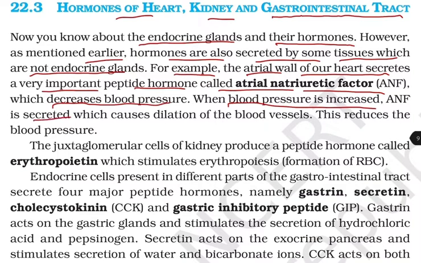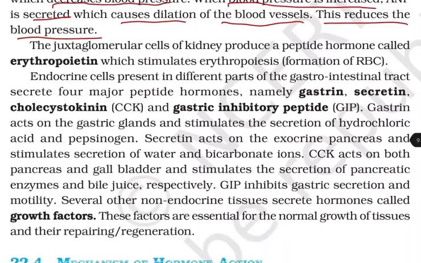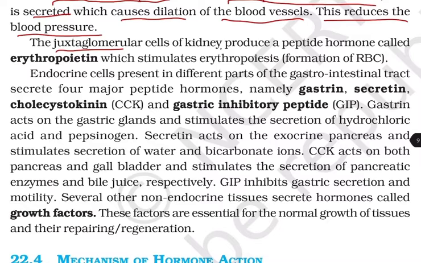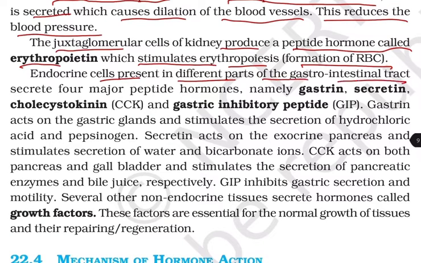When blood pressure is increased, ANF is secreted, which causes dilation of the blood vessels, and this reduces the blood pressure. The juxtaglomerular cells of the kidney produce a peptide hormone called erythropoietin, which stimulates erythropoiesis, that is formation of RBC. Endocrine cells present in the different parts of the gastrointestinal tract secrete four major peptide hormones, namely gastrin, secretin, cholecystokinin, that is CCK, and the gastric inhibitory peptide, that is GIP.